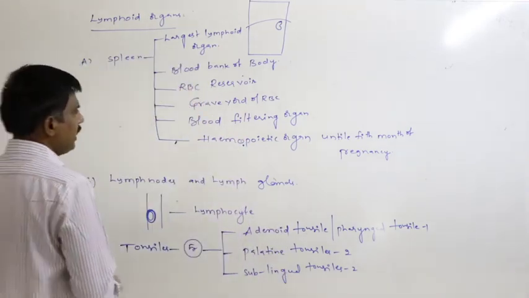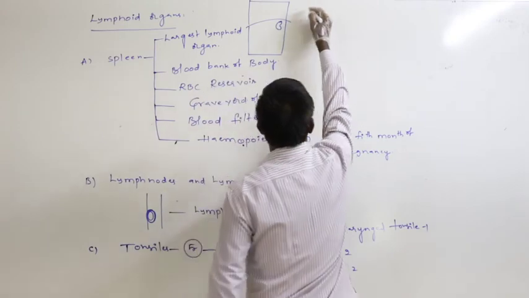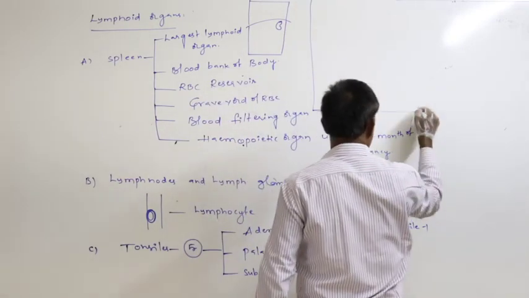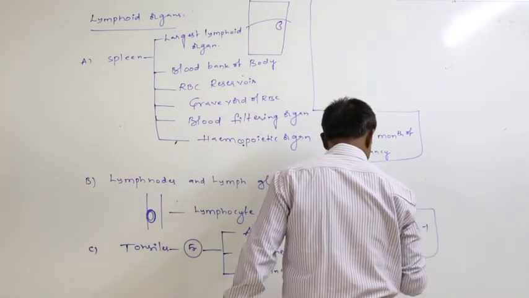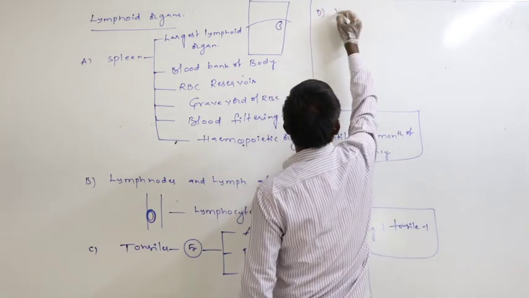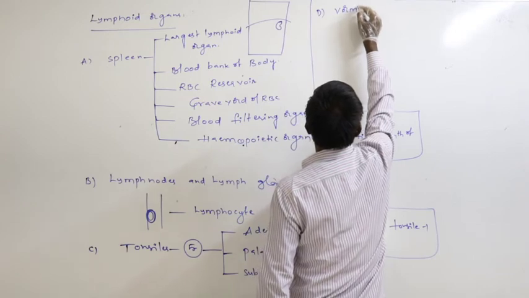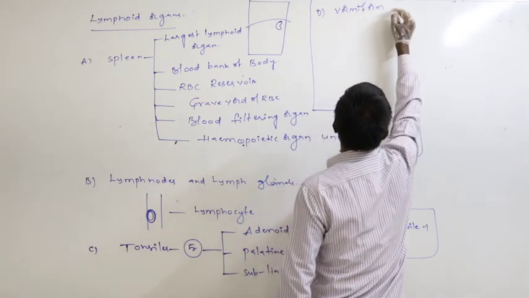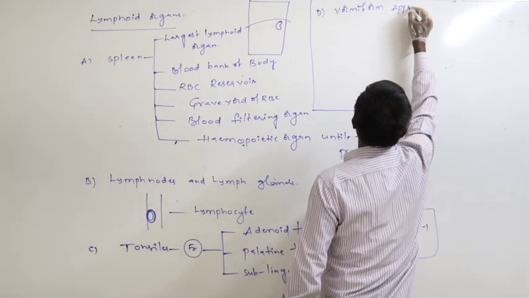Next, another type of tonsil is the abdominal tonsil, that is the vermiform appendix.